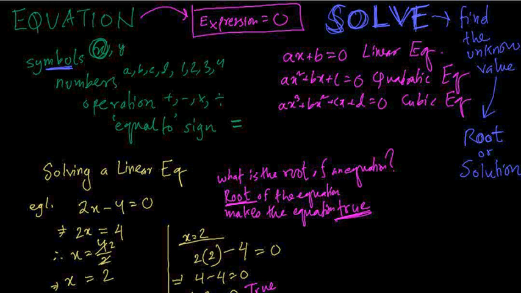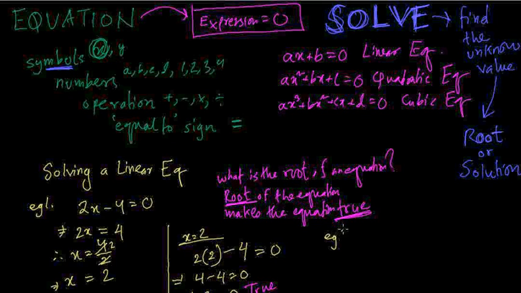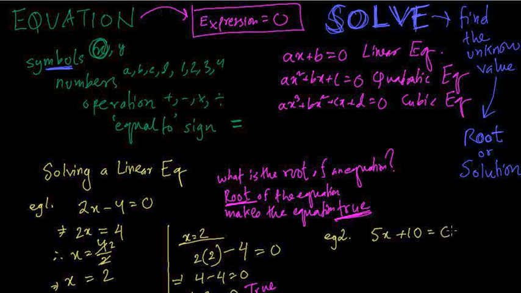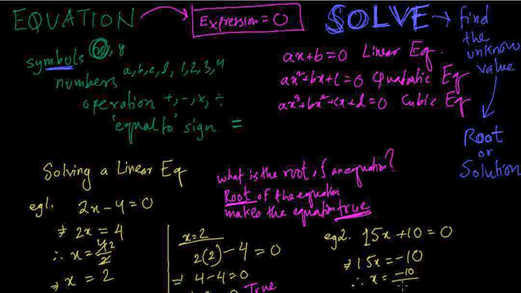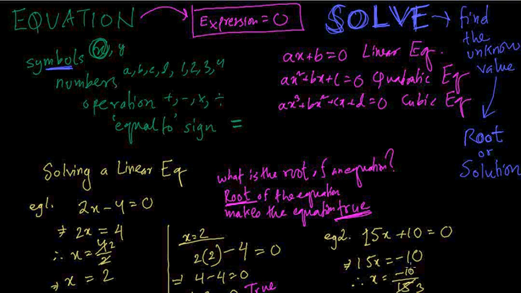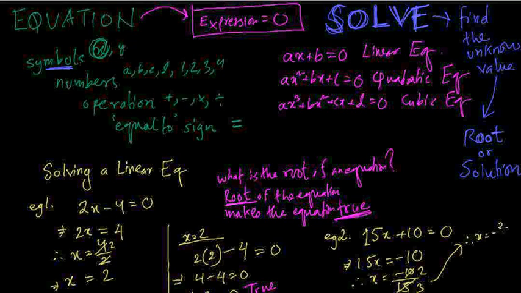So let me show you another linear equation. It can be 5x plus 10 equal to 0. These are very basic linear equations. Let me make it 15x to make it more interesting. So I can write 15x on the left hand side and everything else on the right hand side, so minus 10. Therefore x is equal to minus 10 divided by 15. I can cancel this off: 5 3s are 15, 5 2s are 10. So the answer is going to be x equals minus 2 by 3. So that's how you solve it.